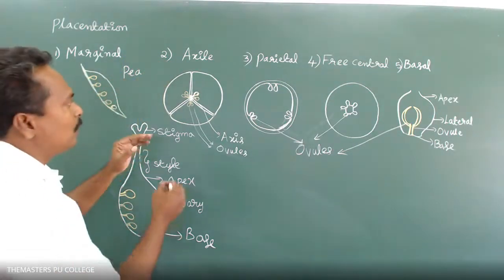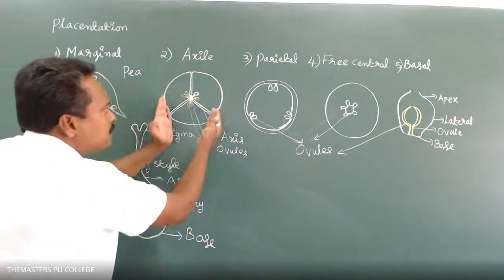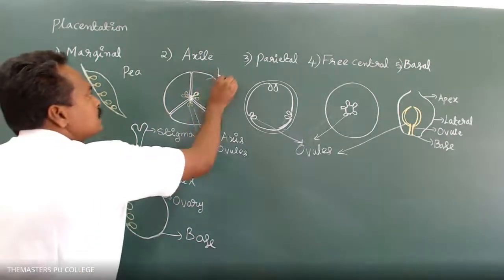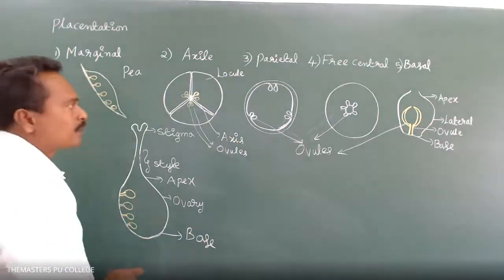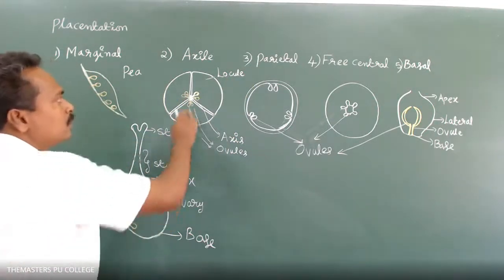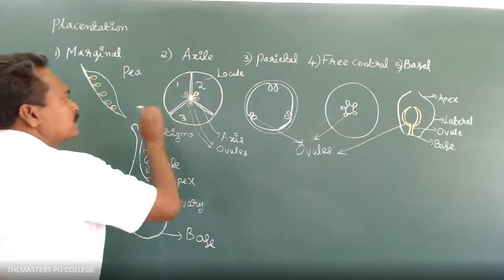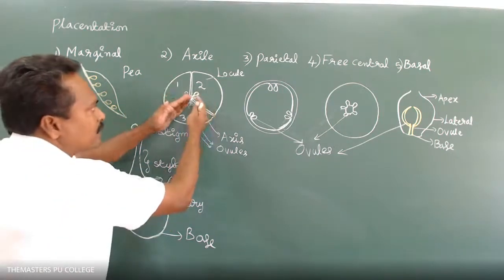In axial placentation, the ovary consists of several chambers. The chambers are called locules. Locules. Okay, here I drew how many chambers? 3. 3 chambers, right? 3 chambers, 3 locules. So the ovary forms several locules.